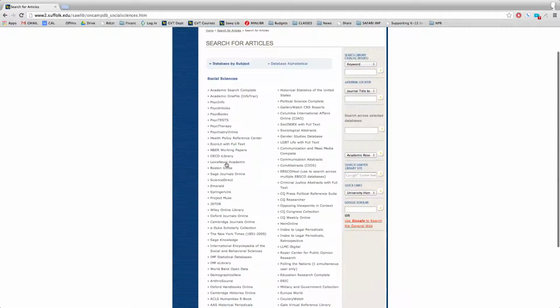And here we have a really large number of databases and access to articles that are going to be very useful to us. One of the best designed sets of information for the purposes of Government 110 is CQ Press, which stands for Congressional Quarterly. They have a political reference suite, a researcher, Congress Online, and Weekly Online. If we go to the political reference suite, I'll just show you what is located there.